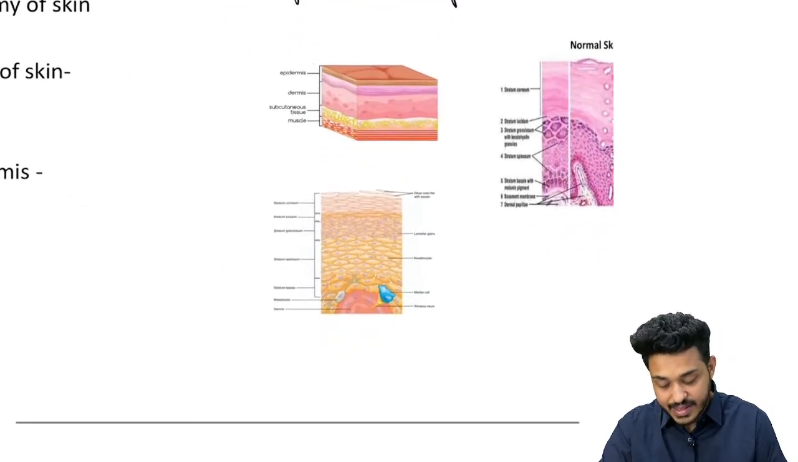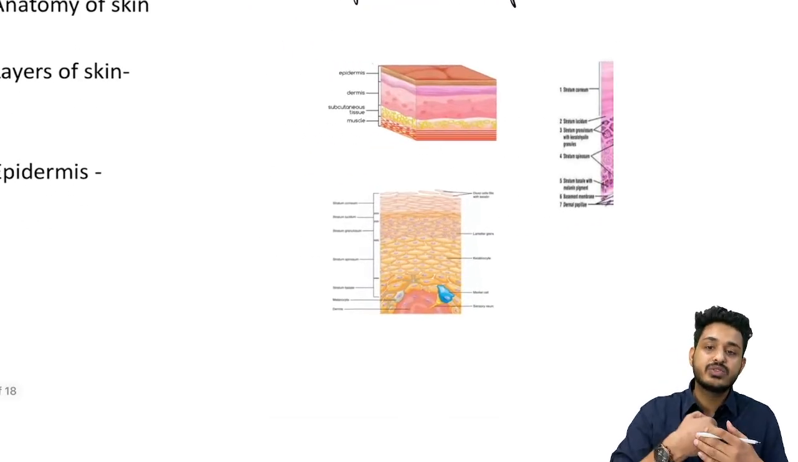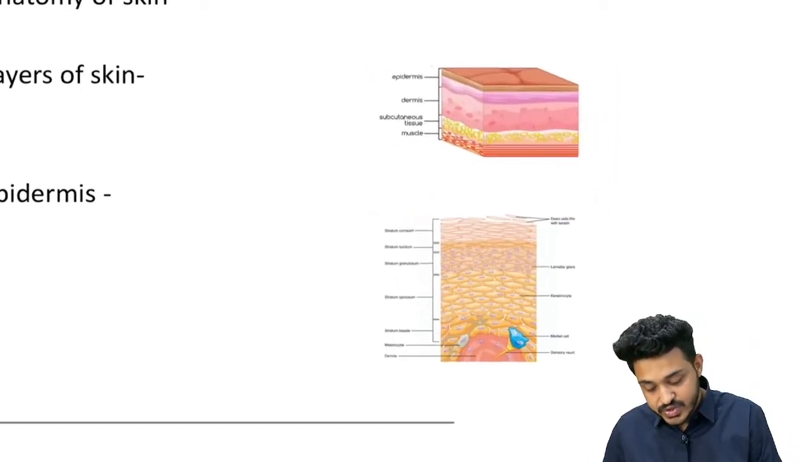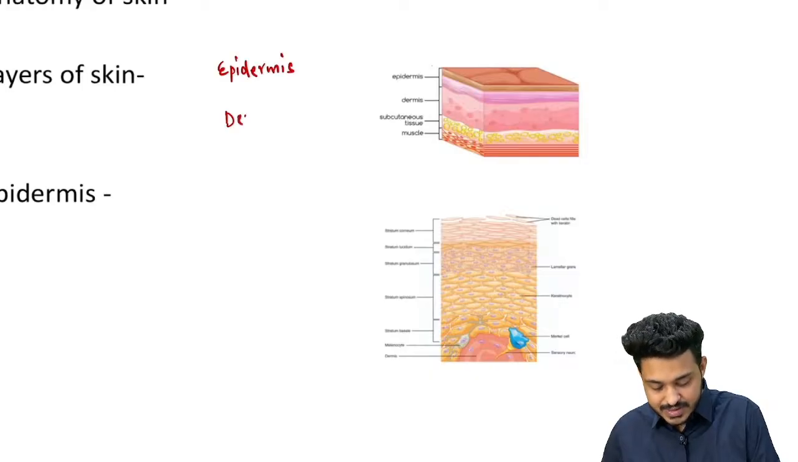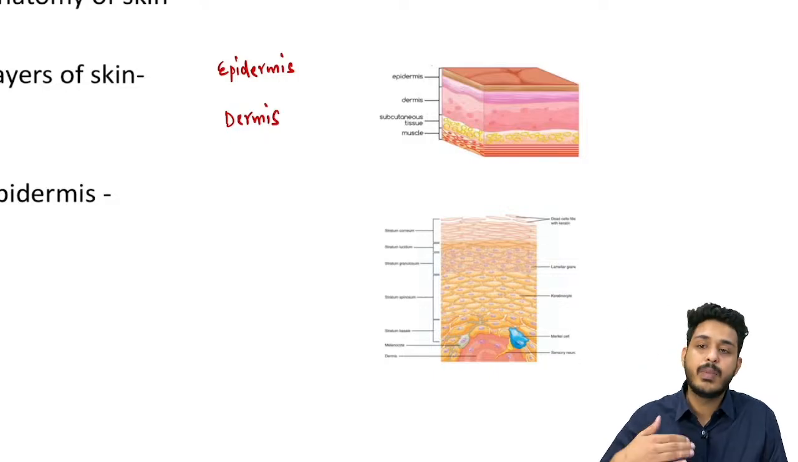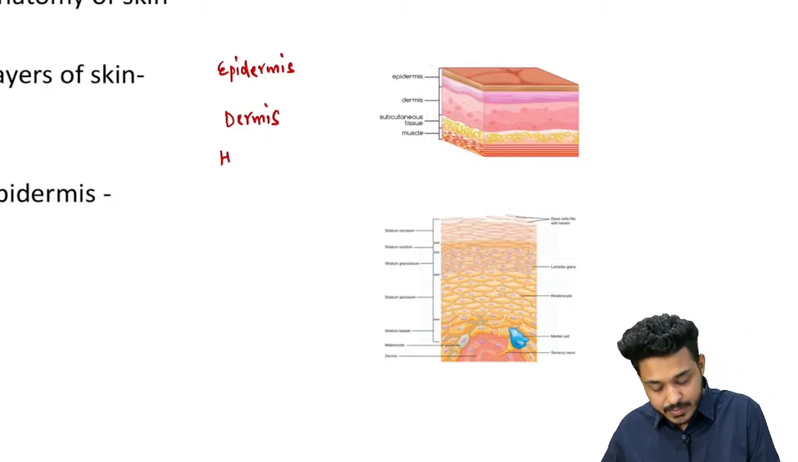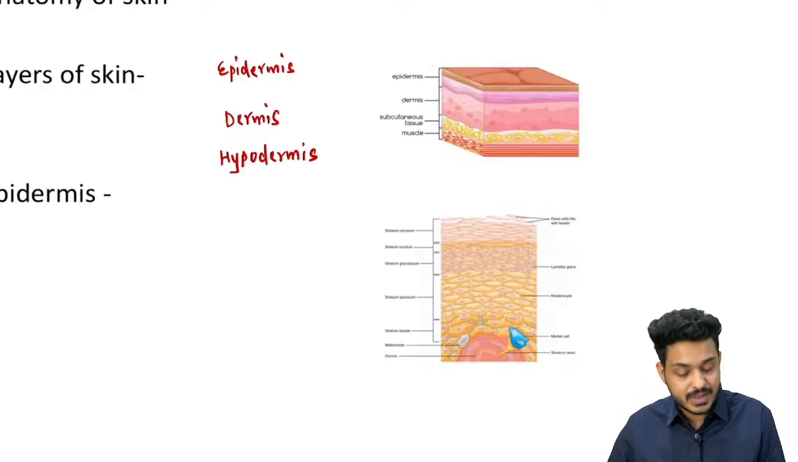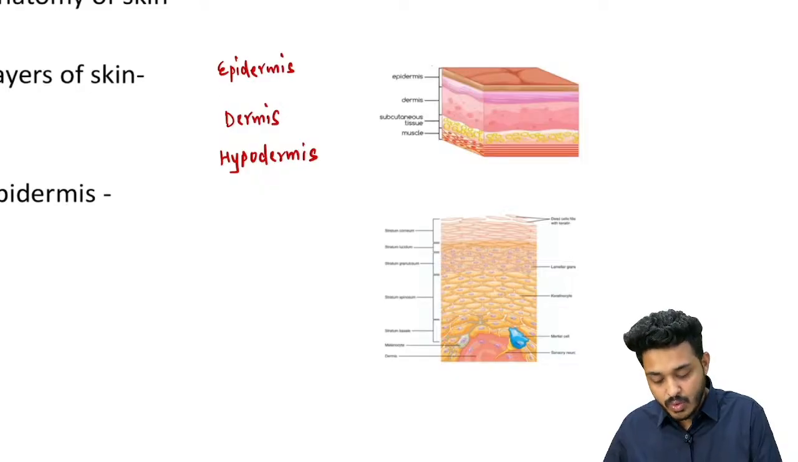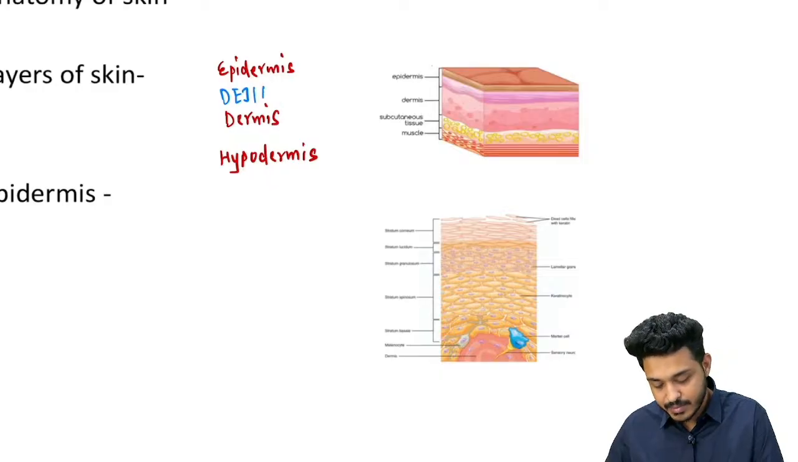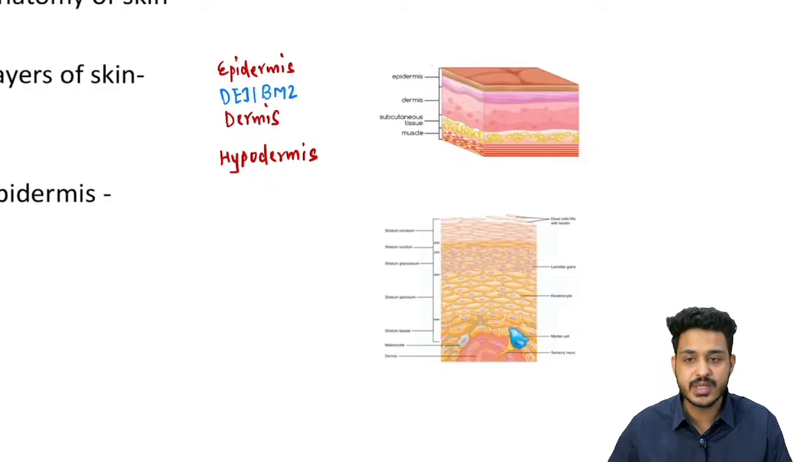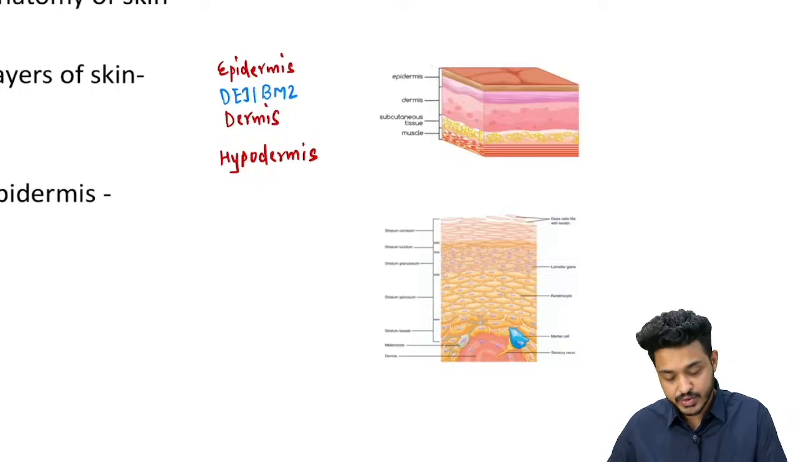So what are the different layers we have in the skin? Skin में कितनी layers होती हैं, कौन से layers होती हैं? The most superficial, the first important one, is the epidermis. Skin is known as derma, so above the dermis will be the epidermis, below the dermis will be the hypodermis, and there will be a junction between the epidermis and dermis. This junction is known as the dermoepidermal junction, also known as the basement membrane zone. This is the basic anatomical understanding that you should remember.